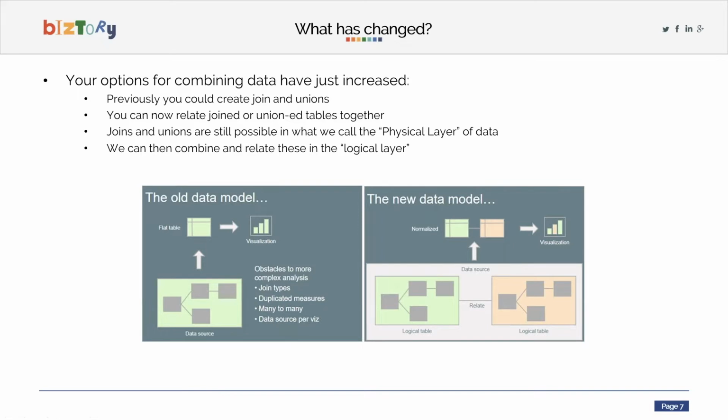called the logical layer. Here, you can add multiple tables. You can relate them to each other on matched field pairs. Tables at the logical layer are not merged in the data source. They actually remain distinct and separate, which is really handy because they then maintain the level of detail until you need them at the specific level of detail in your analysis. So let's think of logical tables as containers for merged physical tables. You can then use joins and unions between your physical tables as you are used to by double clicking on your logical table to open it and work with joins or unions. I'll show you how we can do that.